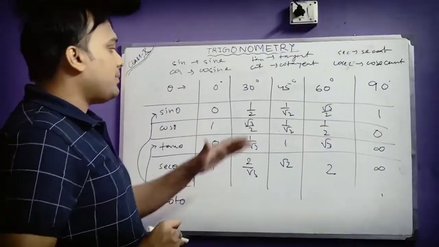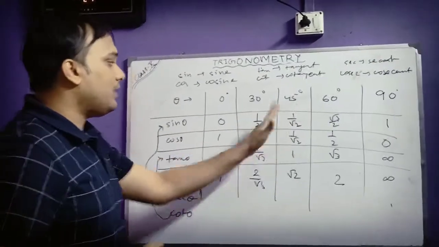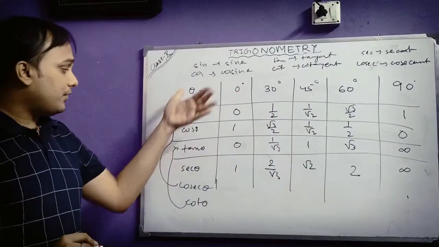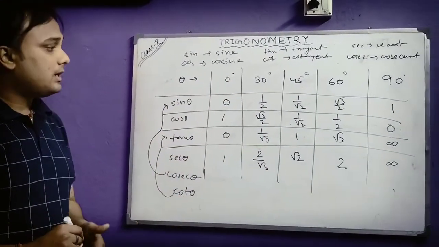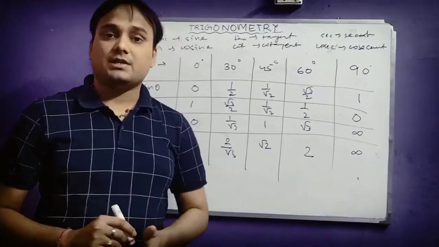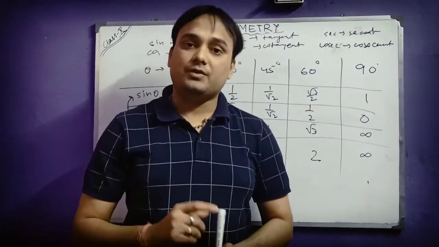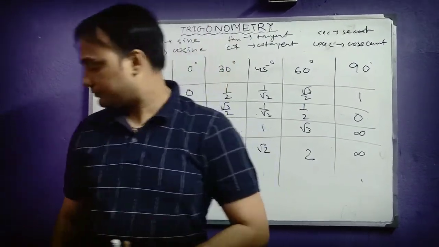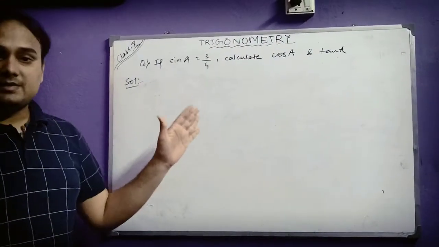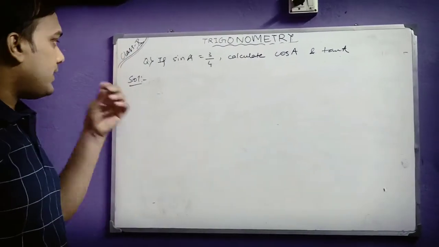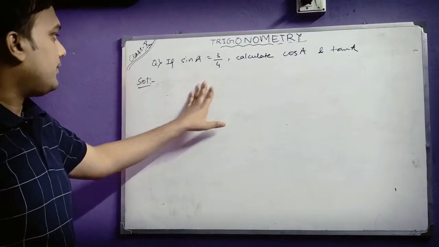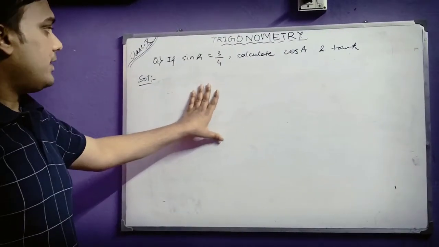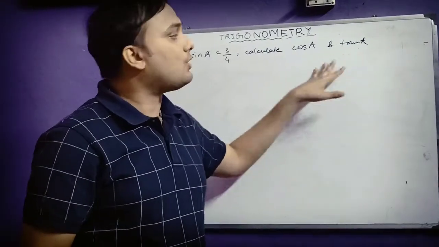So depending upon these angles, the values of different angles for different trigonometric ratios, we can have some questions in our exercise. I am going to explain one of those important questions. Put your attention here. Okay students, here we have a very basic question. First read the question very nicely. It is sin A equals 3 by 4. You have been given sin A, and you are asked to find the two trigonometric ratios cos A and tan A.